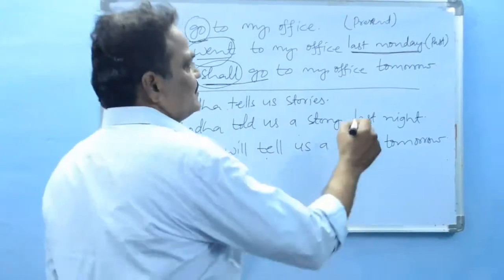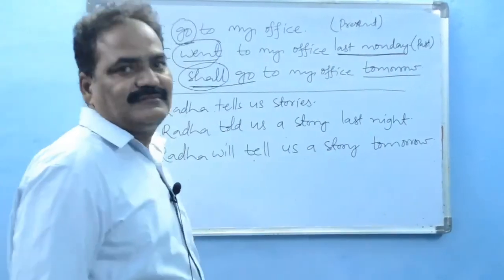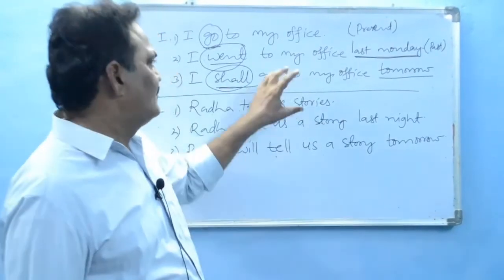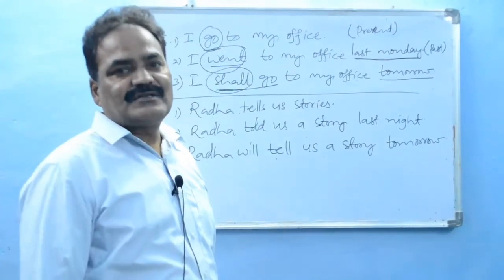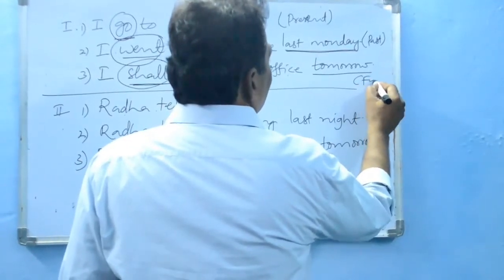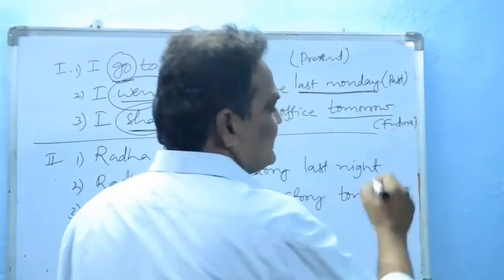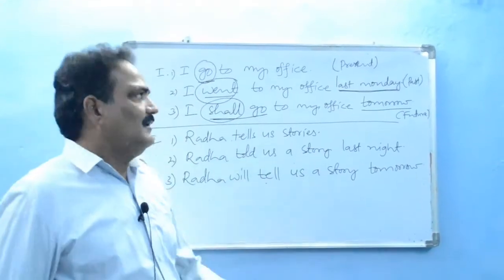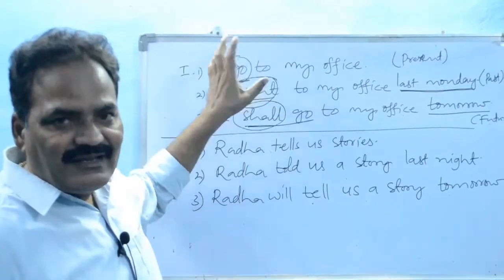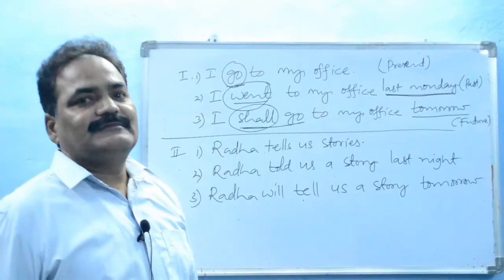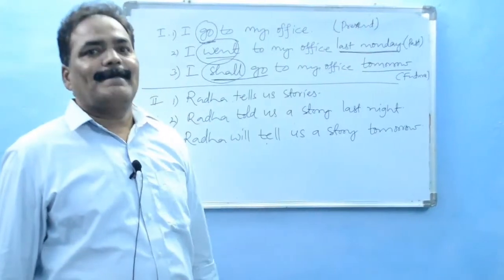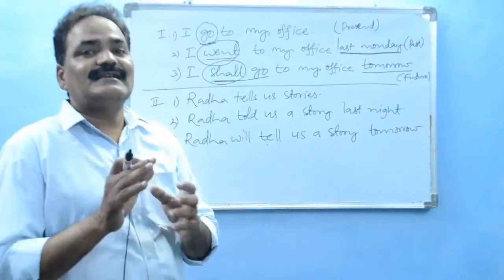Moreover, here also we have one adverb of time, that is tomorrow. Tomorrow is a future time. So we understand this action will happen sometime in future, that is tomorrow. So this is future action, future tense we can say. In this, go has changed. Accordingly, we understand the time. So change of the verb form indicates a time, so that we say it is tense.